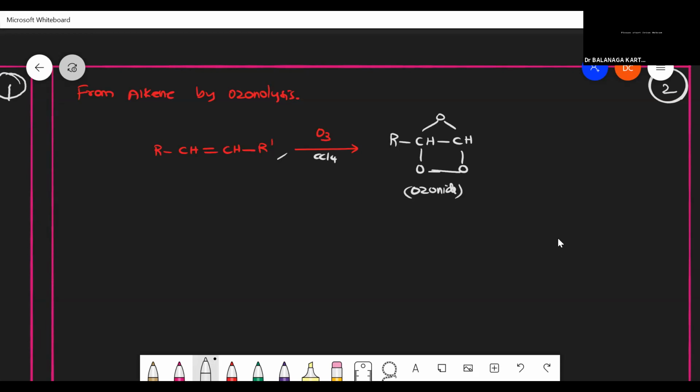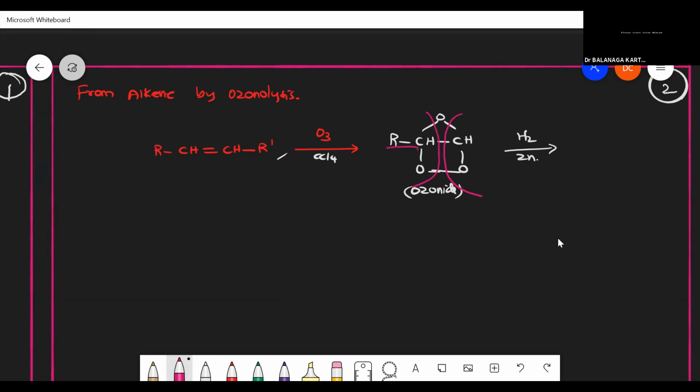In between that we have one more step. Molozonide is there, and that will undergo rearrangement. After that only ozonide forms as my product. Once I get ozonide, it will be reacting with hydrogen and zinc.